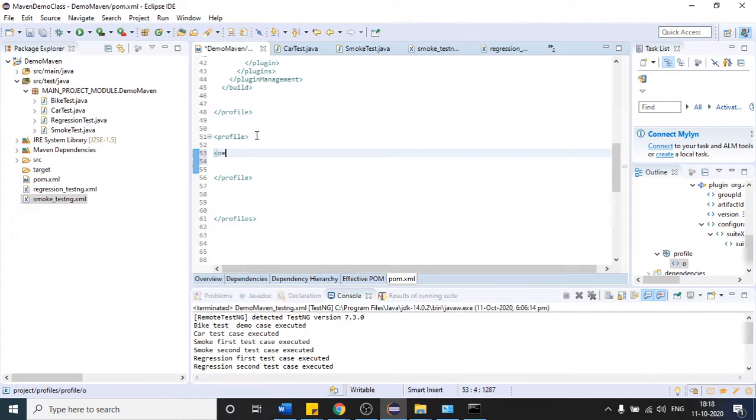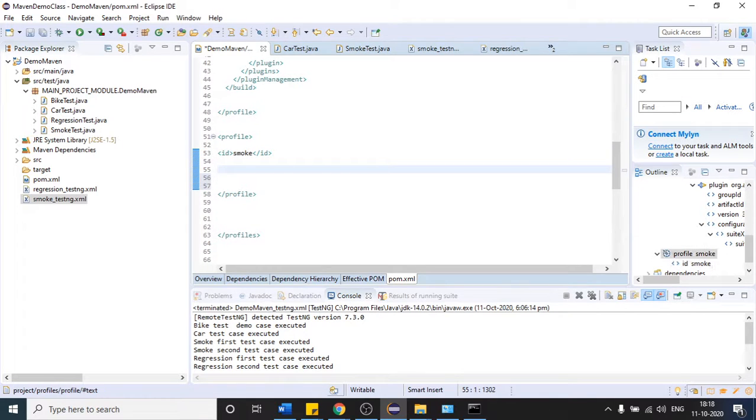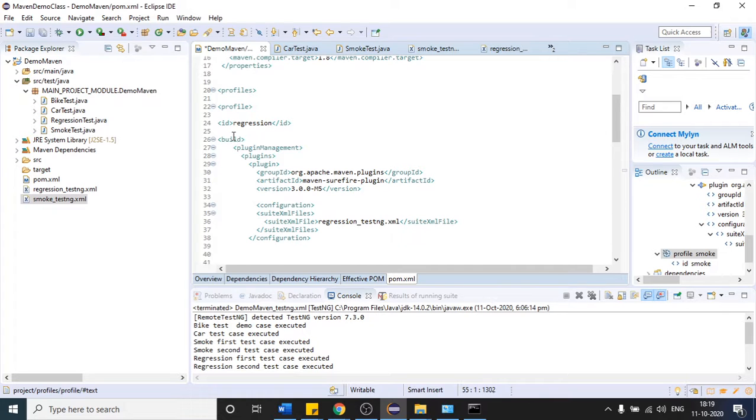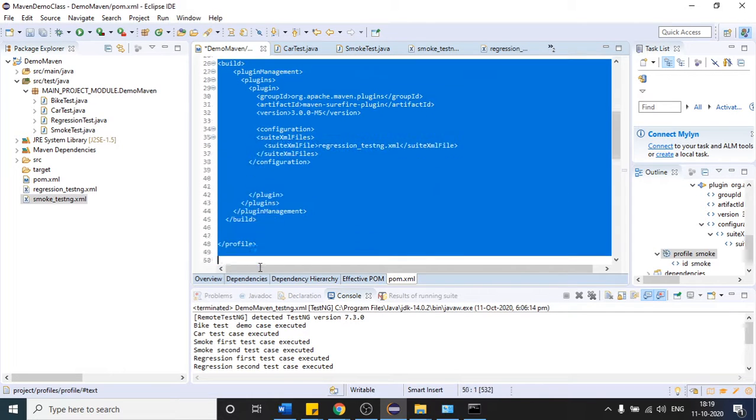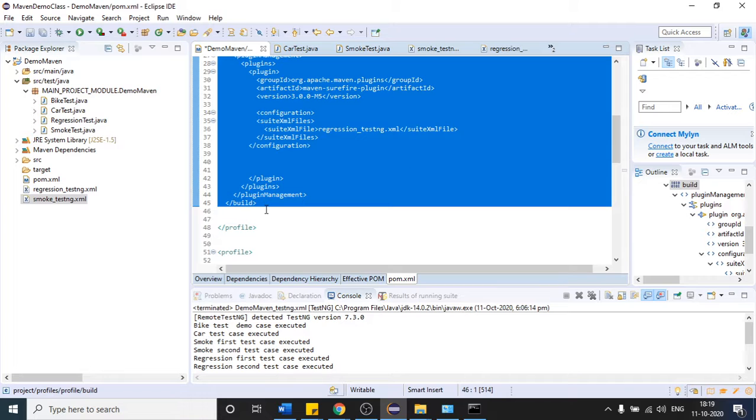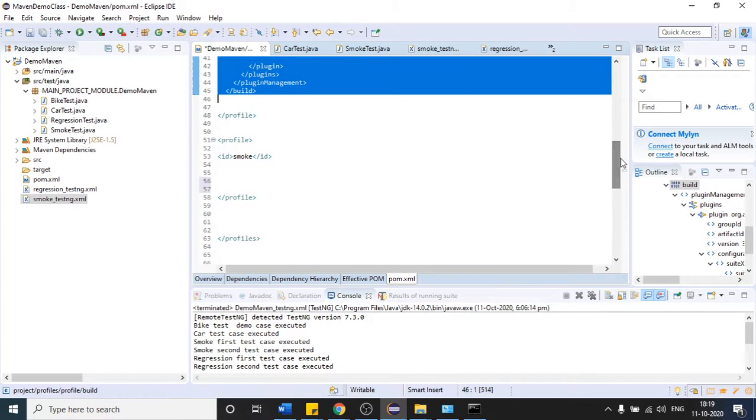Let me provide the ID this time. Inside that ID you can provide any name, it's up to you, but it should match whatever function you want to perform. Here I want to trigger the smoke test cases, so I am writing the name here as smoke. After that, what I will do is copy this plugin again, from build tag to build tag, and just paste it here.